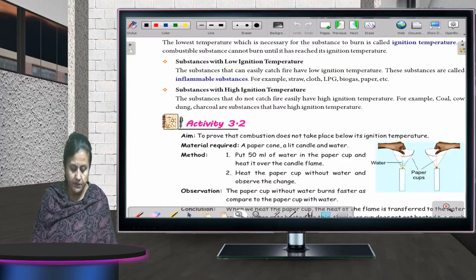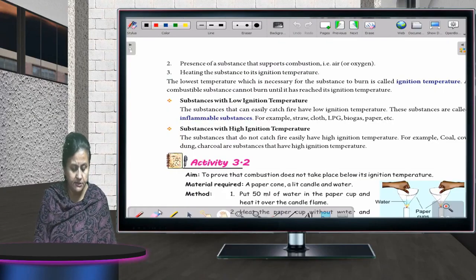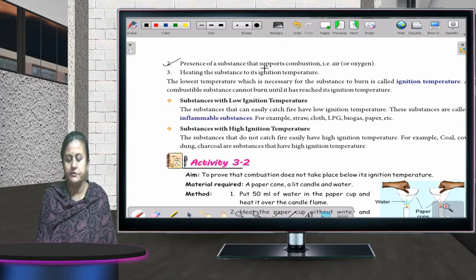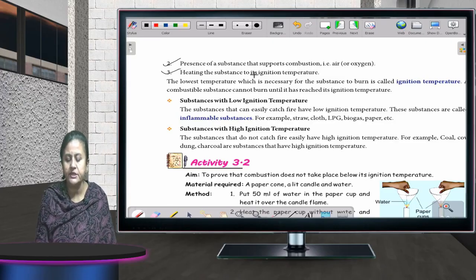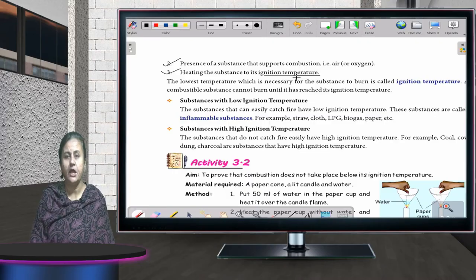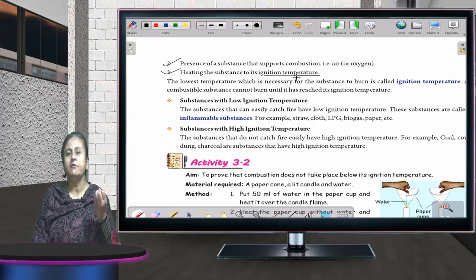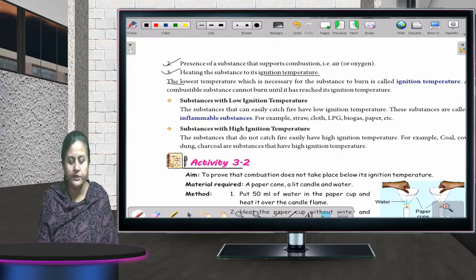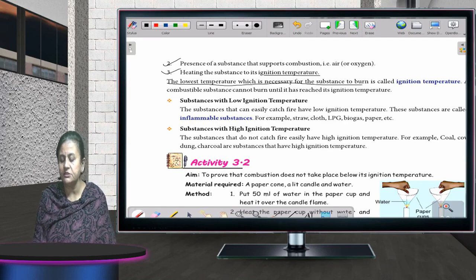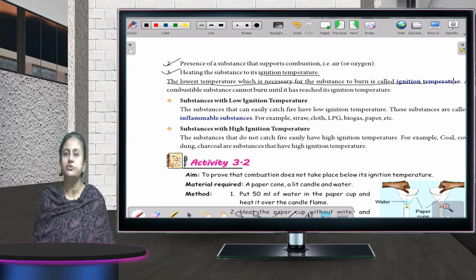Now the second is presence of substance that supports combustion, that is oxygen, and heating the substance to its ignition temperature. Whatever substance will catch fire, it has to be heated. The lowest temperature which is necessary for the substance to burn is called its ignition temperature. Different substances have different ignition temperatures.